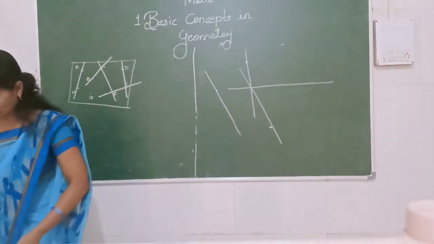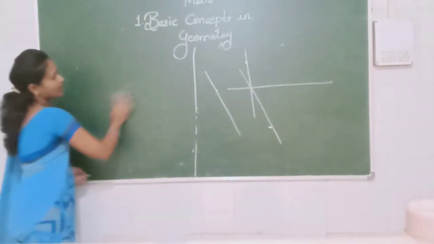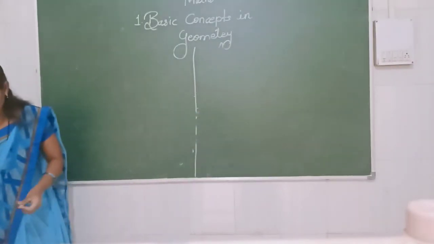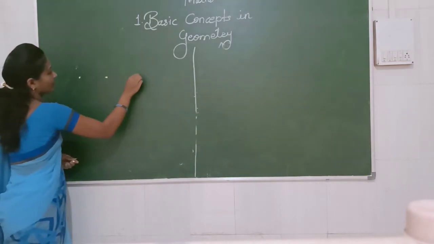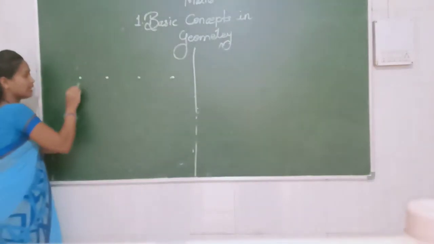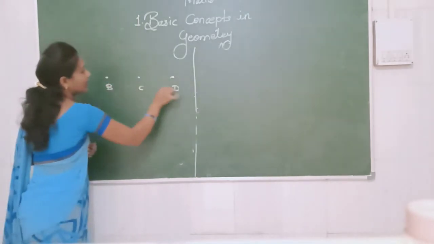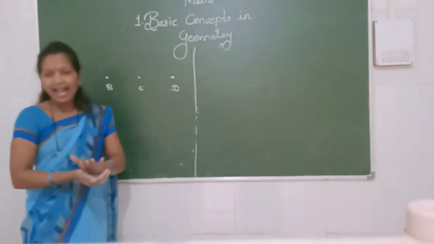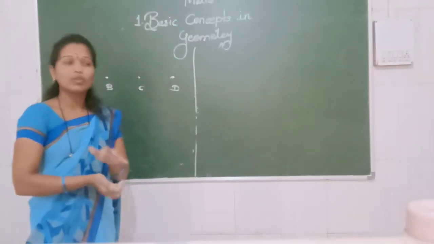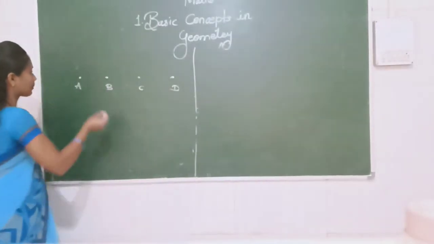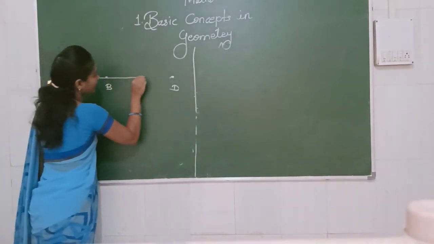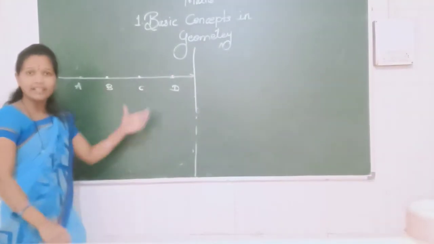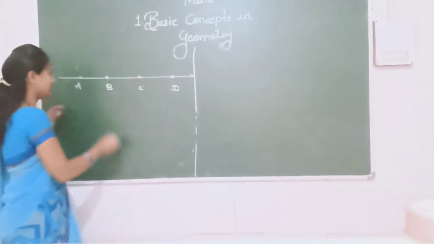And next thing we have to see, suppose the dots are given in front of you just like this. Again pay attention. We can give names to those dots also, A, B, C and D. What is the meaning of this? 3 or more points which lie on a straight line are called collinear points. What is the meaning of collinear points? The points are given in a straight line. If 3 or more points lie on a single straight line, those points are known as collinear points.